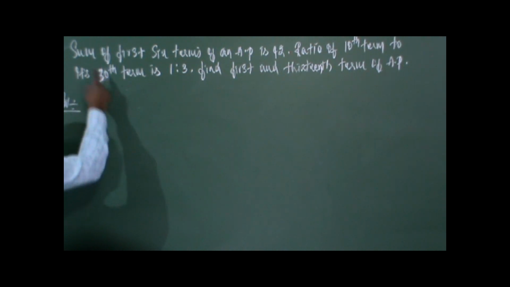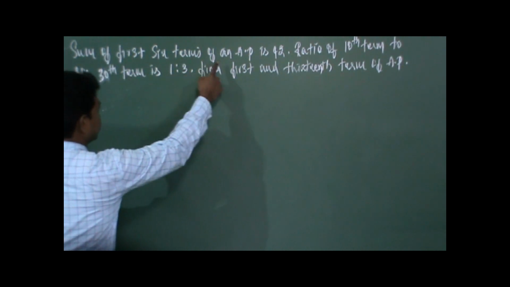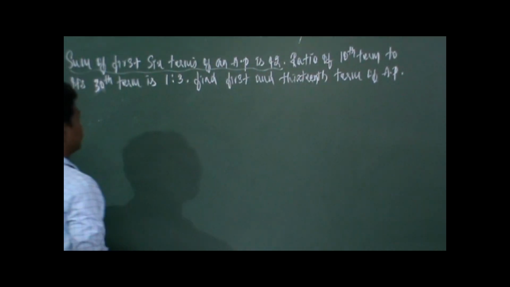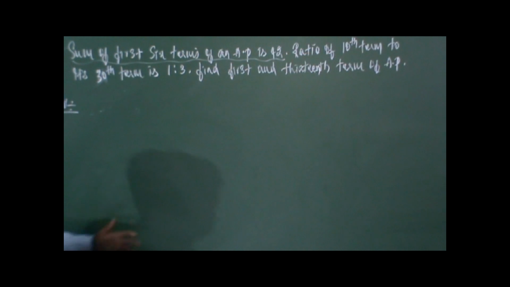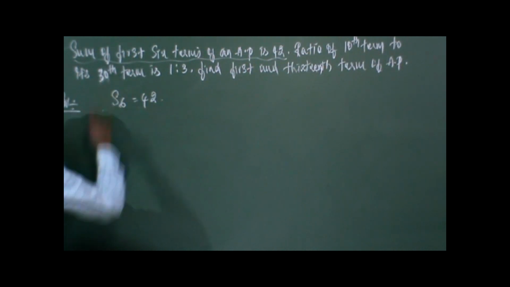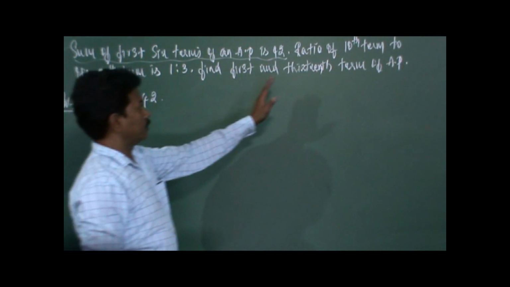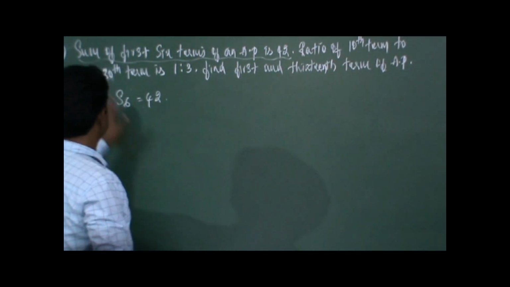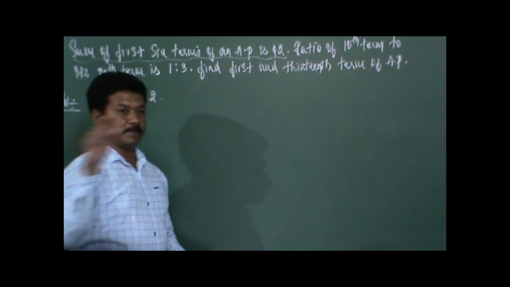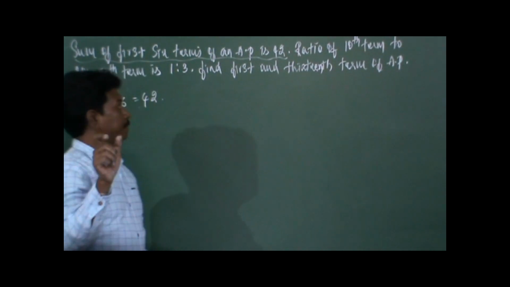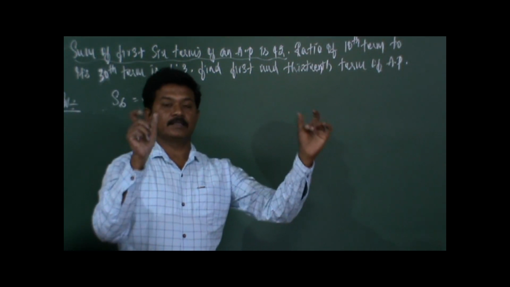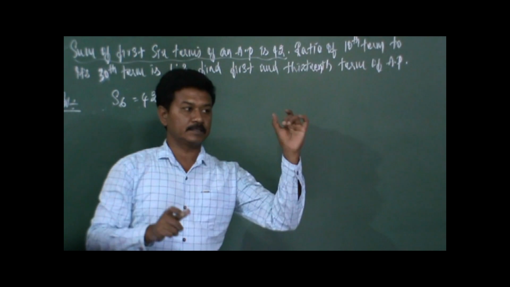Sum of first 6 terms of an AP is 42. This is the first condition he has given. So this can be written as S6 is equal to 42. Now, ratio of 10th term to its 30th term is 1:3. So in the same AP, he has taken the 10th term and the 30th term. So he has taken the ratio between the 10th term and the 30th term.